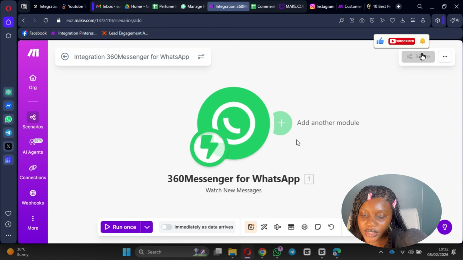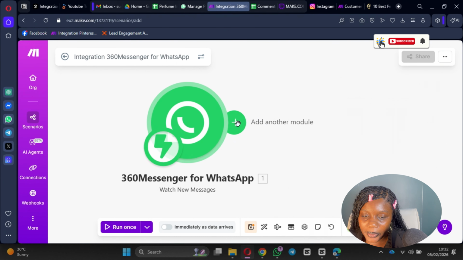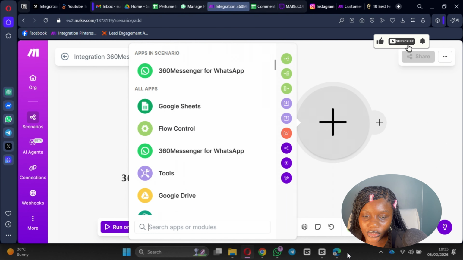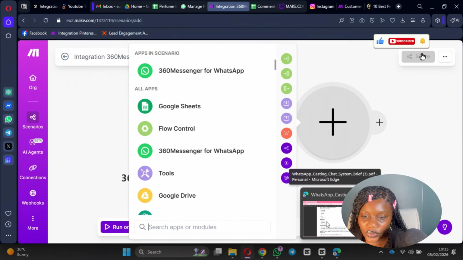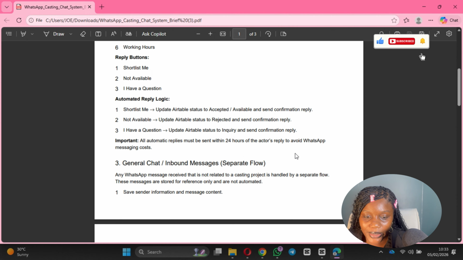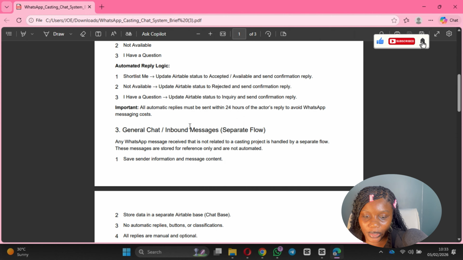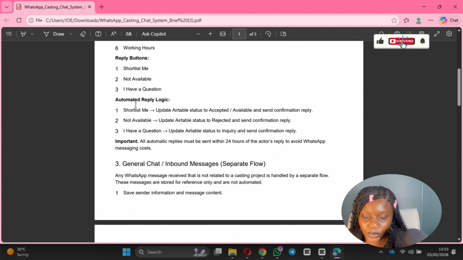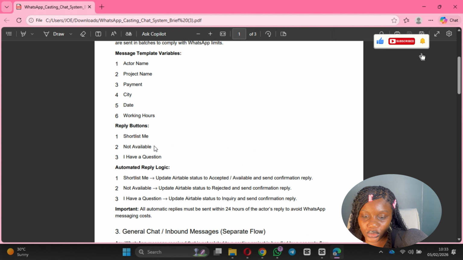So the next module that the person said was going to happen is that once they do that, an automatic message must be sent within 24 hours of the actor's reply to avoid messaging issues. What the person did say here is that if they say shortlist me, the Airtable data, which is their Airtable database, should be updated to accepted and also start available, and then a confirmation should be sent immediately. You can see here, this person has a three-part breakdown of what should happen.